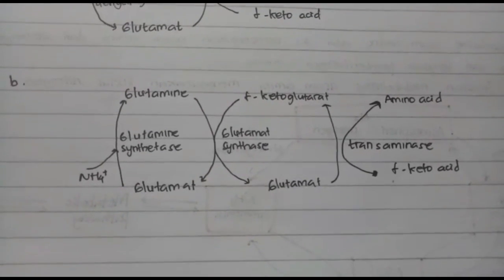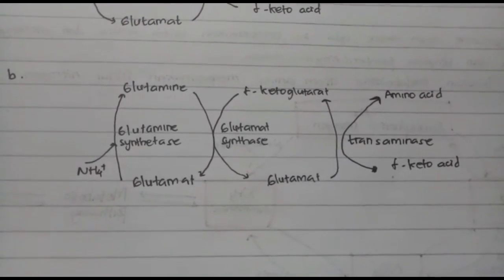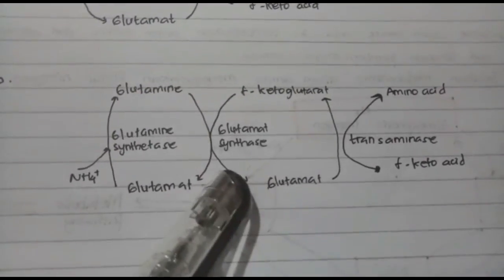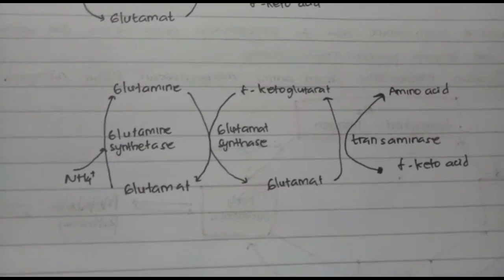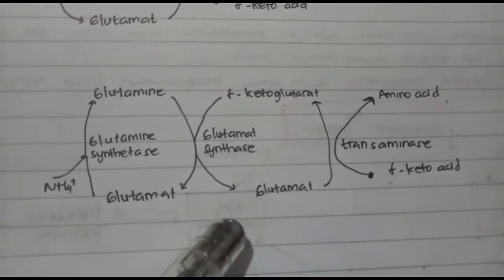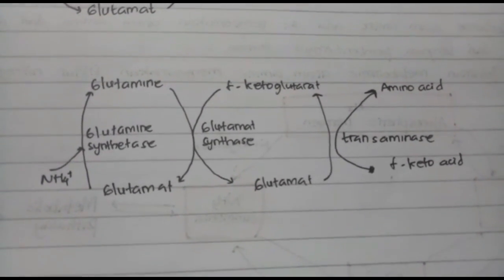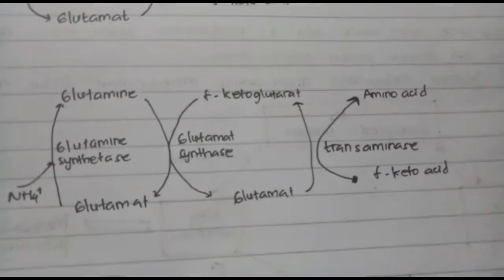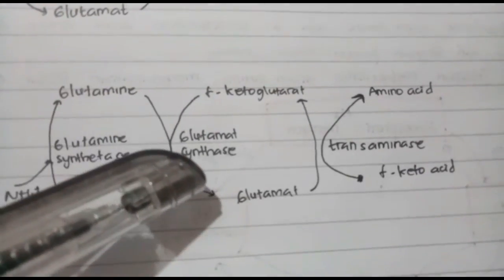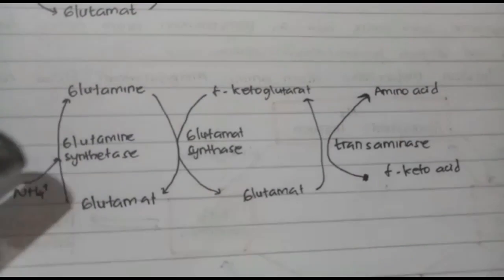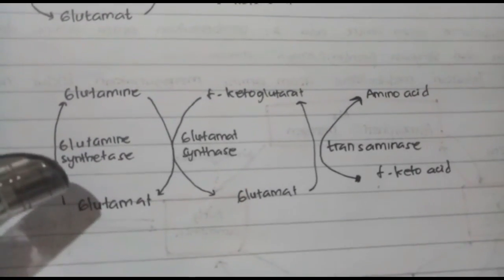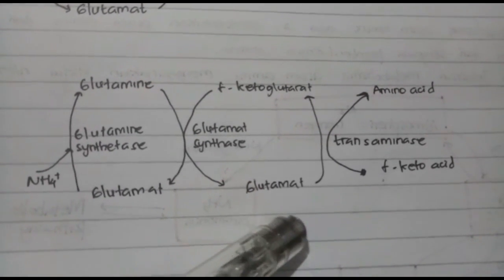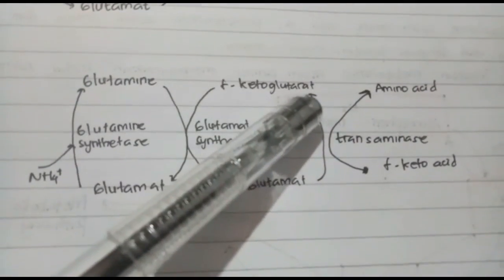In bacteria, glutamate dehydrogenase uses the coupled reactions catalyzed by glutamine synthetase and glutamate synthase for the assimilation of ammonia into glutamate: the conversion of alpha-ketoglutarate to glutamate by glutamate synthase, and glutamate to glutamine by glutamine synthetase. After this formation, glutamate undergoes transamination with an alpha-keto acid to form an amino acid.